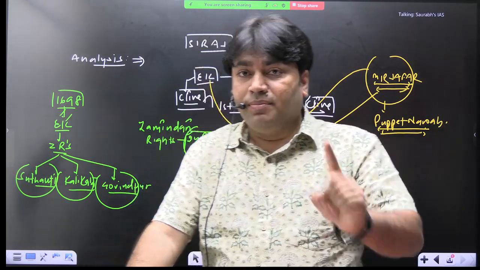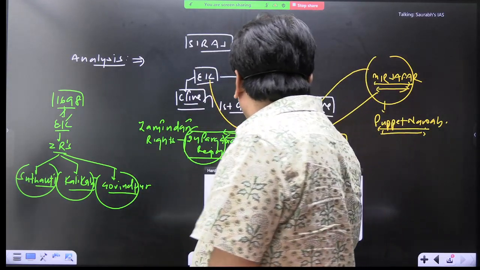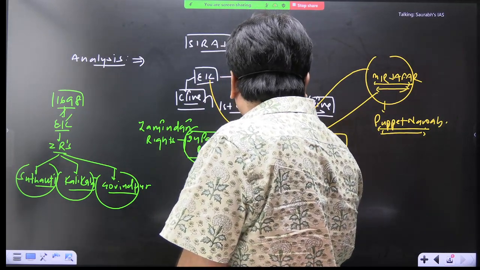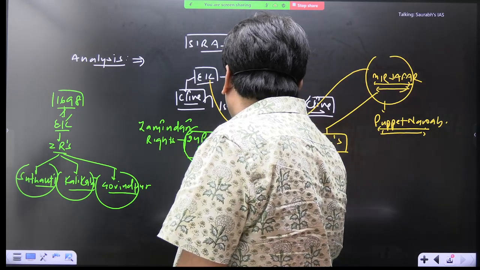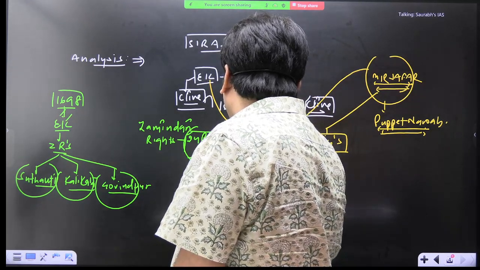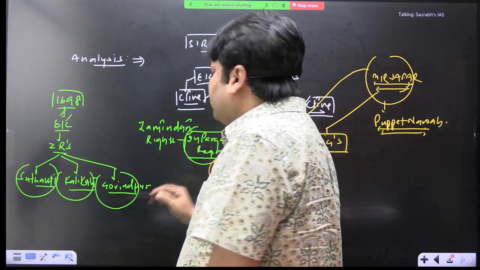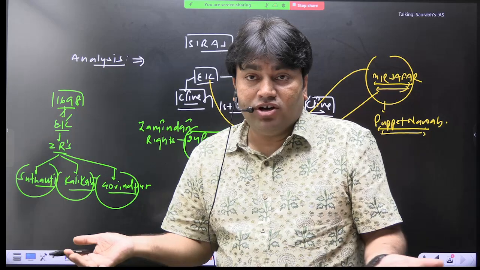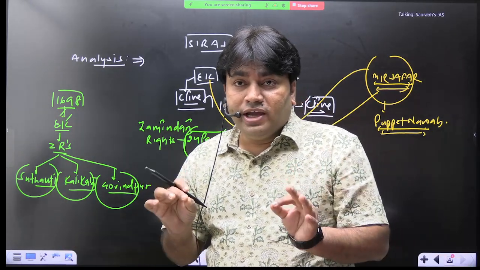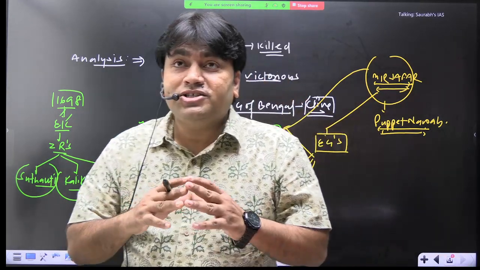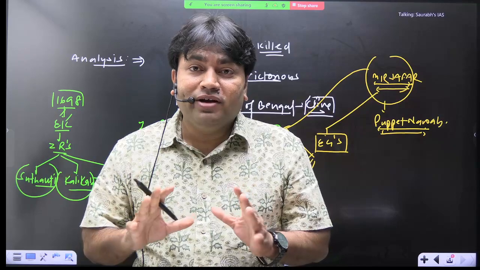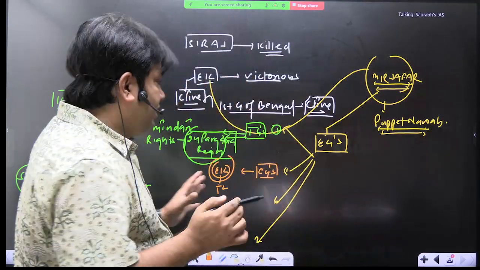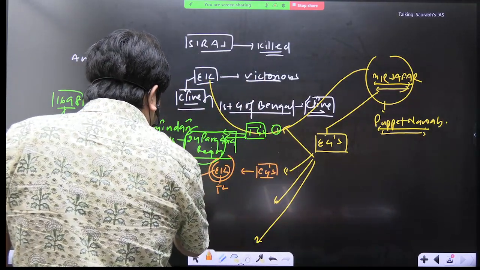This is important. Now the second point is what? Read this, commercial gains. Because EIC is basically a trading company. So what is important for the East India Company? Commercial gains. And what is the commercial gain? Now they can do unrestricted trade and commerce in the entire Bengal region. कोई रोकने वाला नहीं. So that is the most important point.